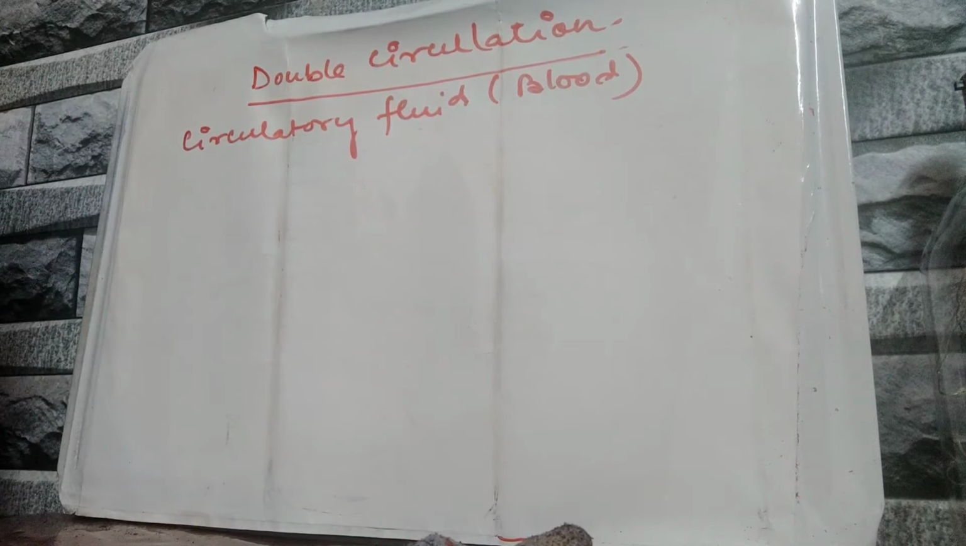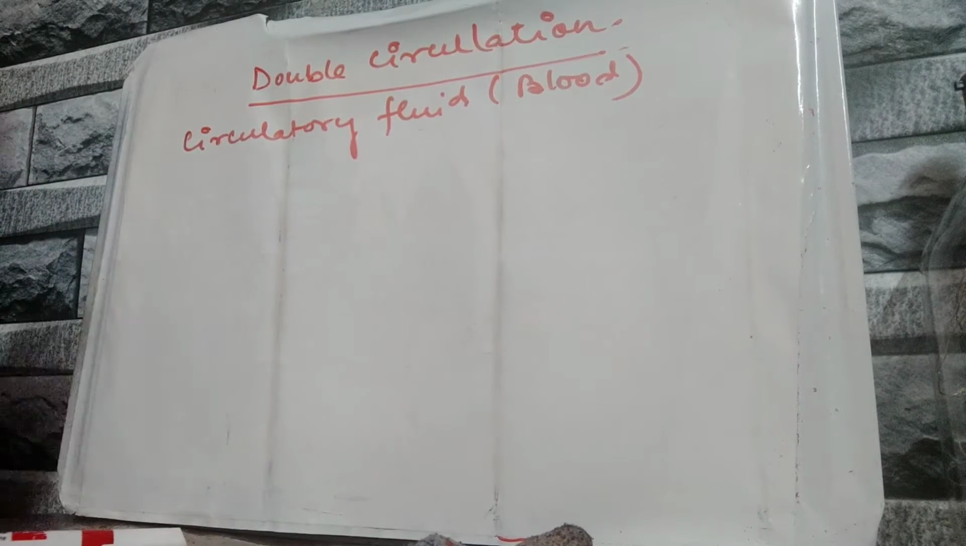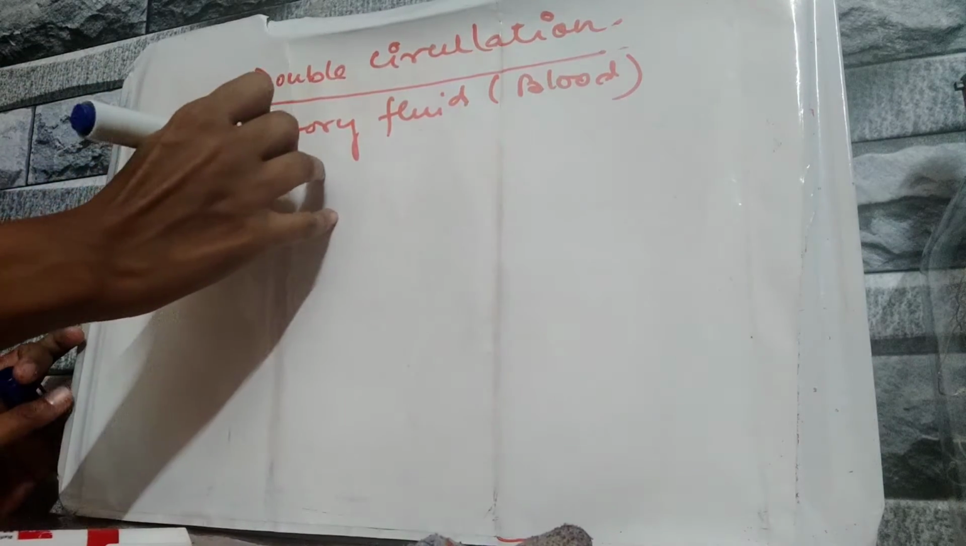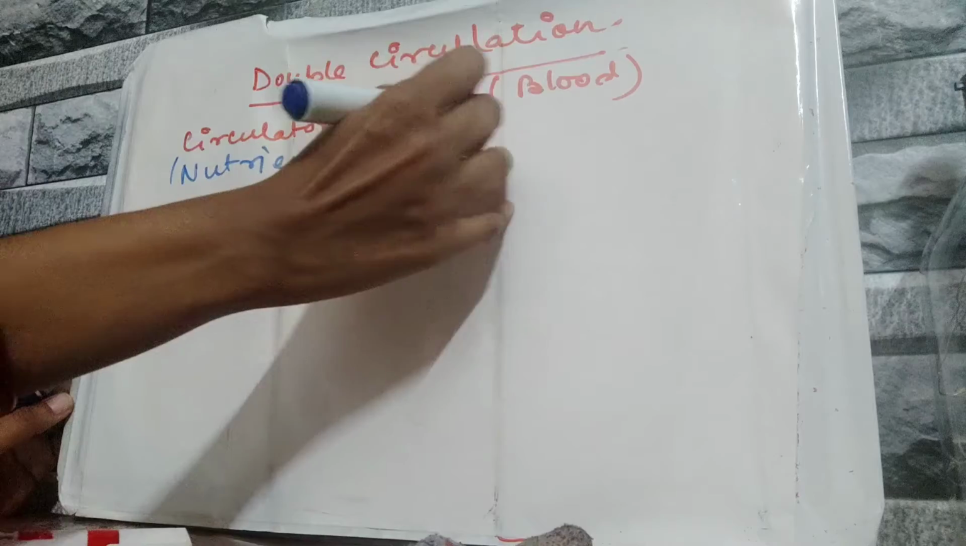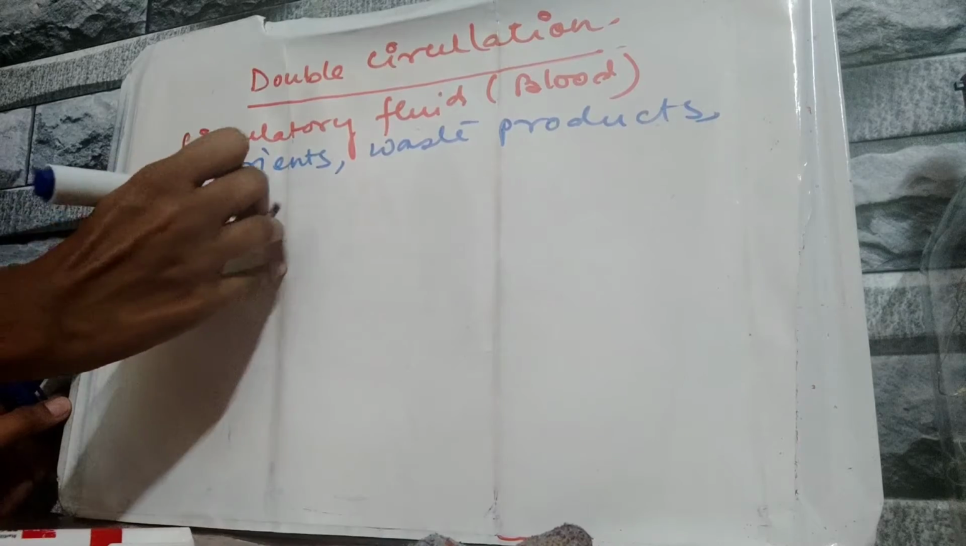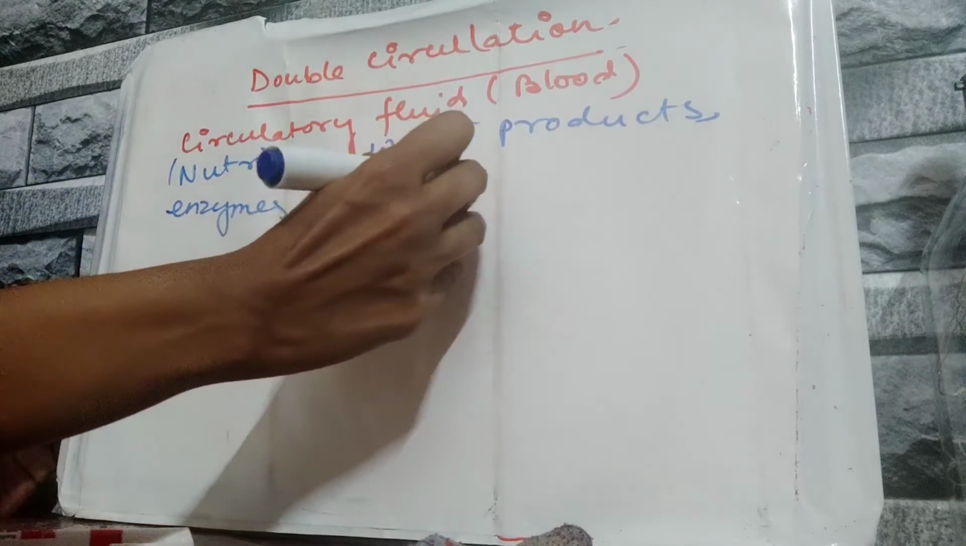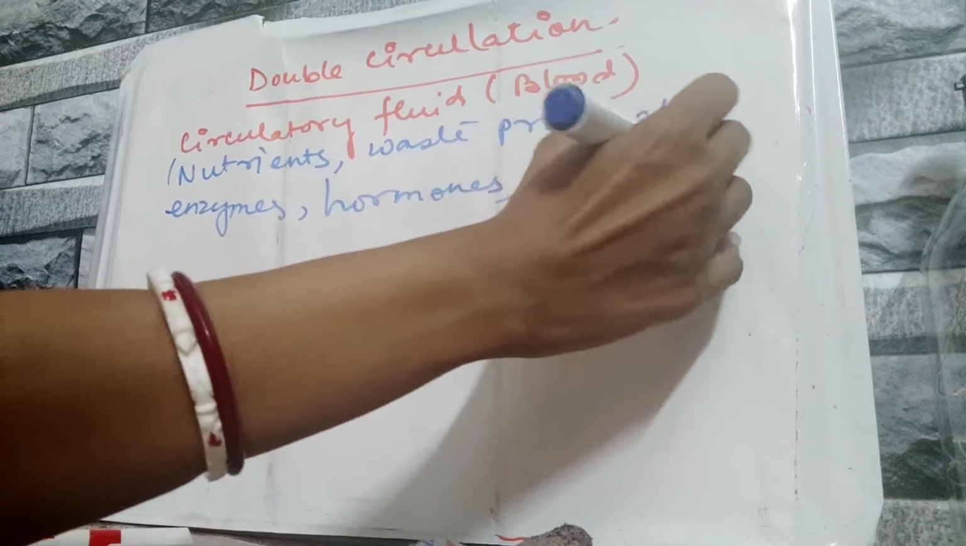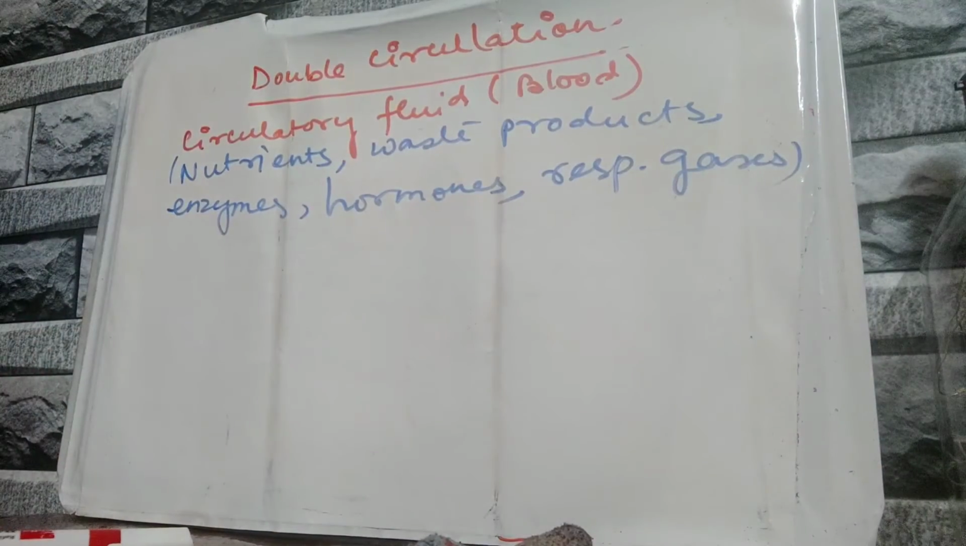Now what does it carry? It carries almost everything. It carries the nutrients, the waste products, enzymes, hormones, respiratory gases. Almost everything is carried or circulated by this circulatory fluid. Now this circulatory fluid in our body, that is the blood, circulates in our body 2 times. That's why it is termed as double circulation.